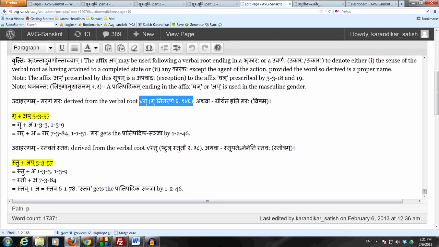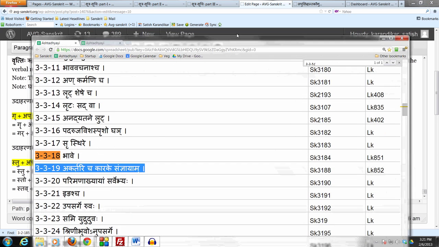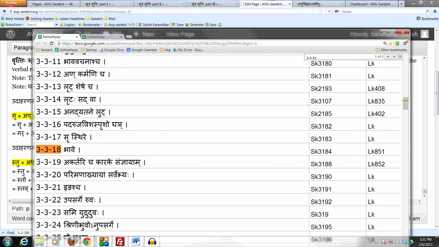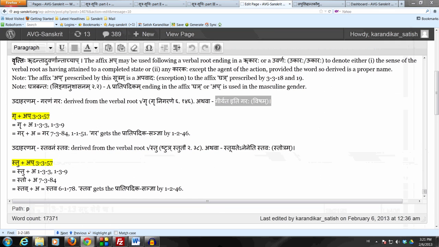It's used karmaṇi. Giryate iti garaḥ. That which is swallowed. So it's the object of the action. It has a special meaning of poison, viṣam. So that which is swallowed is garaḥ. So there also we have the case of the same prātipadikam gara being used bhāve as garaṇaṃ garaḥ and being used in the sense karmaṇi by the anuvṛtti of 3.3.19 akartari ca kārake saṃjñāyām as giryate iti garaḥ. Poison is that which is swallowed. So we definitely have saṃjñāyām and hence usage of garaḥ in the sense of viṣam is justified.